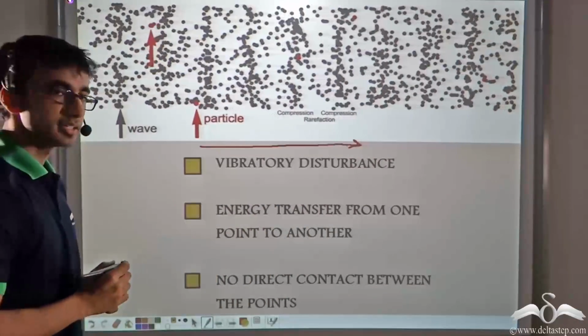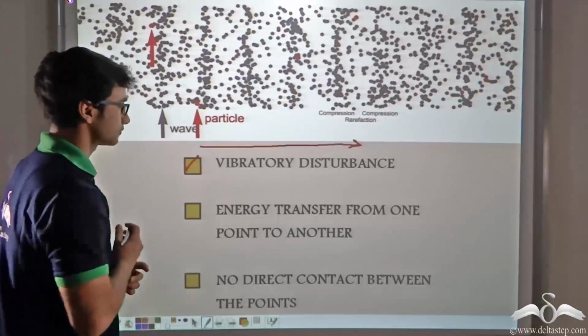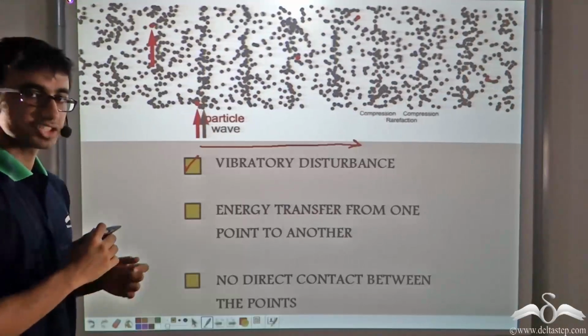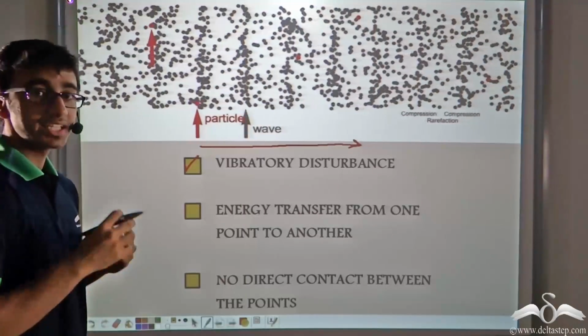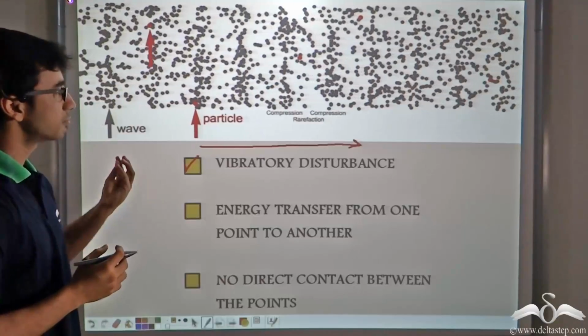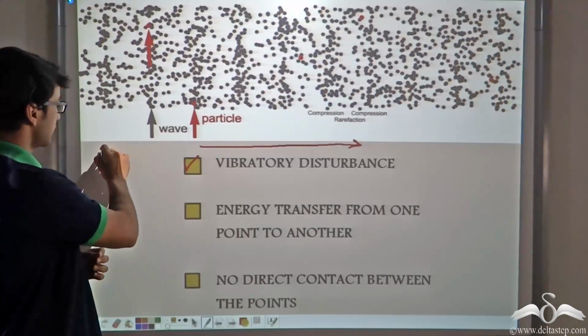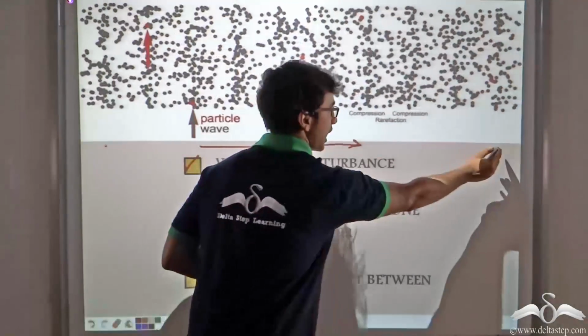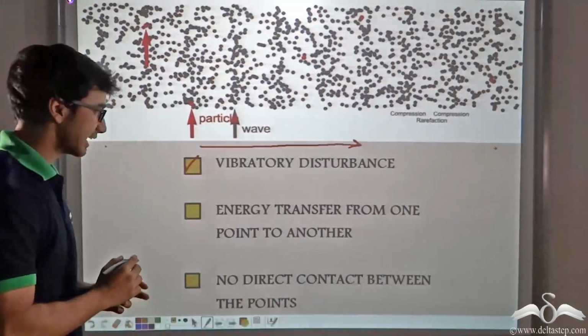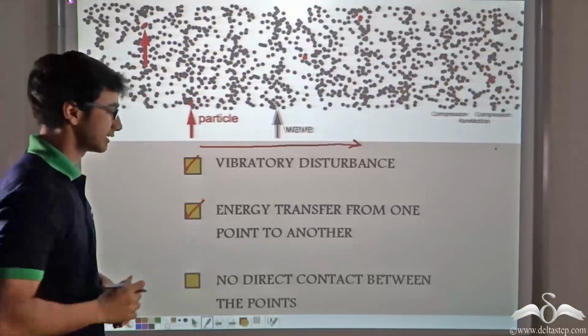So the first point, we can check it. As I just mentioned, the disturbance or the energy is carried forward by the wave from one end to the other end. So the second point, checked.